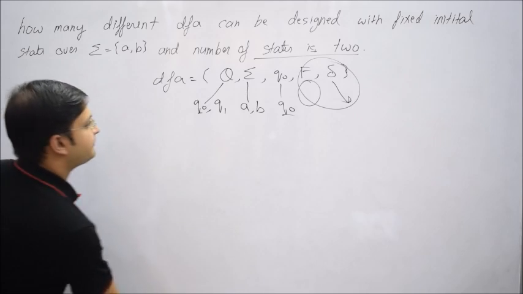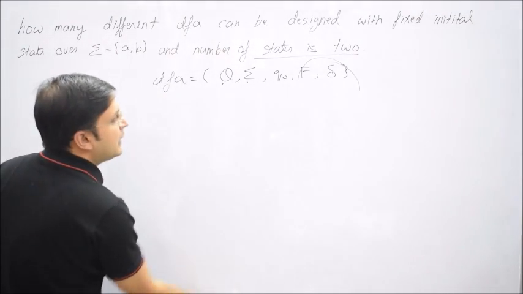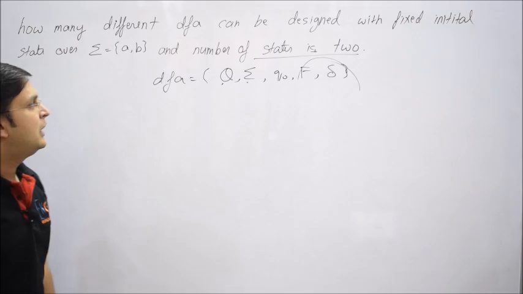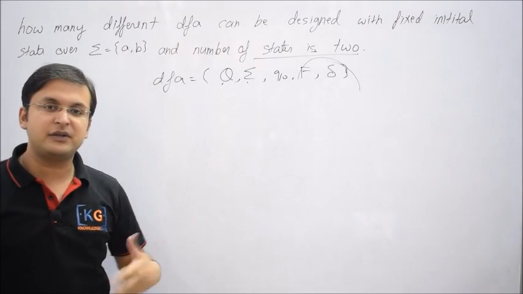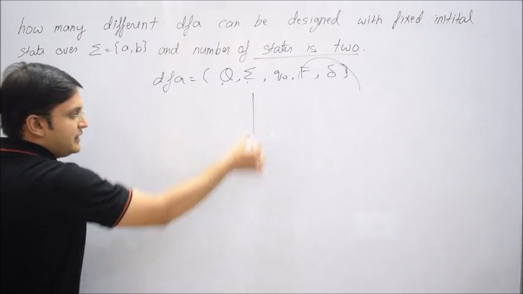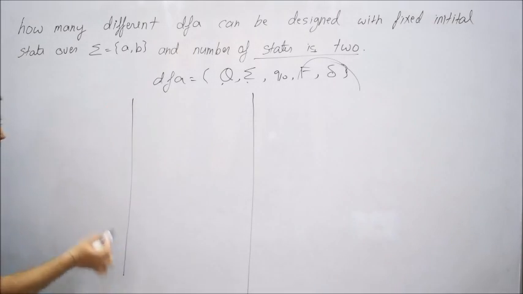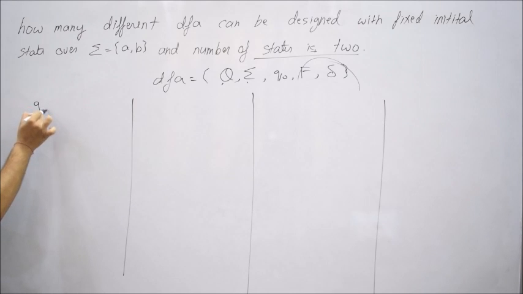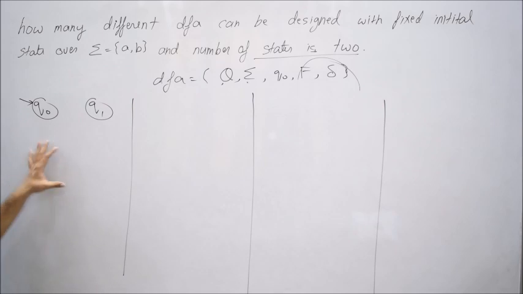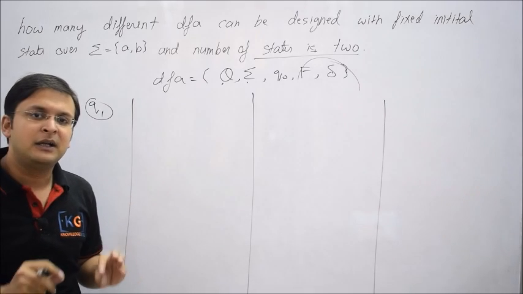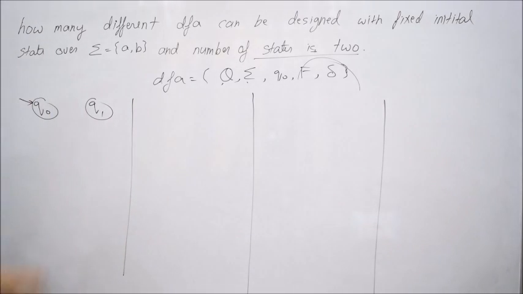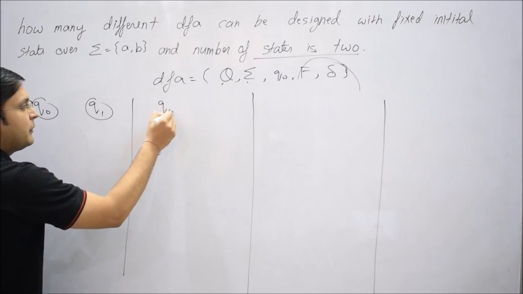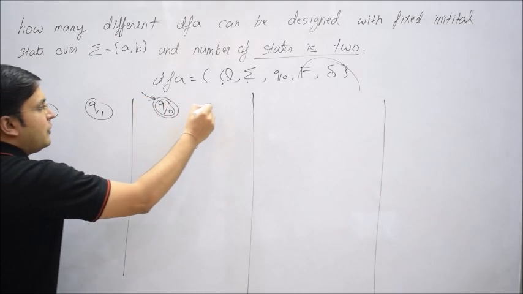Now first let me work on the final states. You tell me, total how many states are there? 2 states, let me say Q0 and Q1. Now if I change the final states, you understand how many combinations we can generate. For example, the first combination: Q0 and Q1, and let me say in this system no one is a final state, and it is mathematically possible that in a DFA no state is a final state. So here neither Q0 nor Q1 is a final state. Let me say one more case is possible where one of the states is a final state.